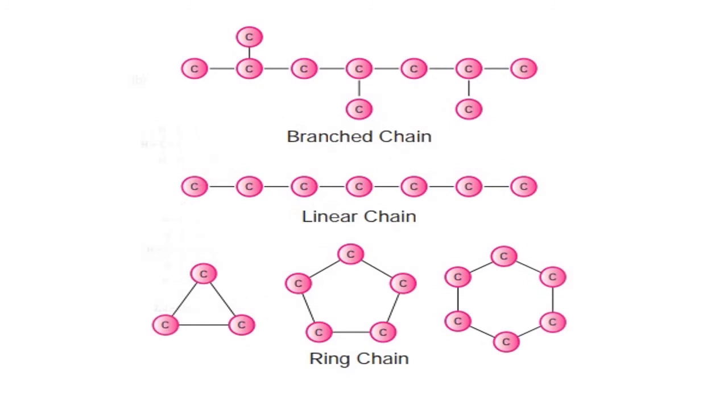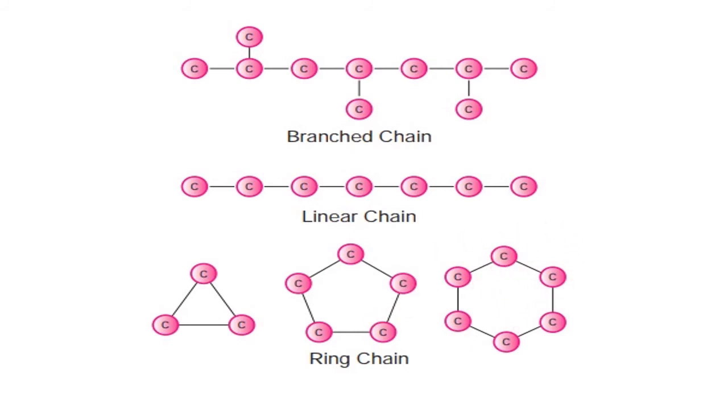Okay, so because of this reason, carbon goes for the maximum formation of compounds. Not only branches, it can go for ring formation, a closed structure. This is cyclopropane, this is cyclopentane, this is cyclohexane. Others are there, I have not shown them here, I have only shown the framework.